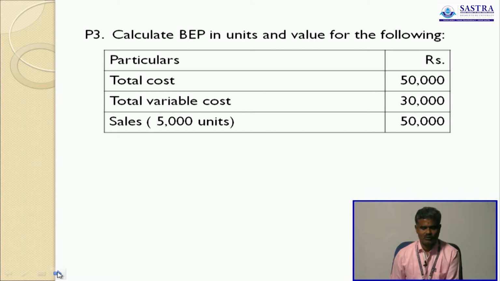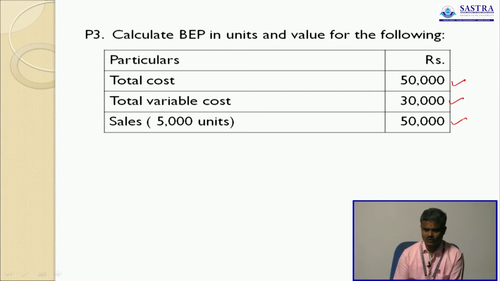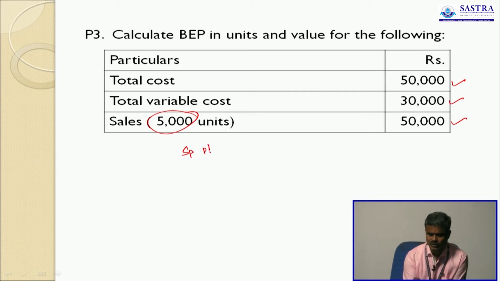Now you see the problem 3. Calculate BEP in units and value for the following. Okay. Total cost 50,000. Variable cost 30,000. Sales 5,000 units, 50,000. So number of units sold is given in the problem. So first you have to calculate selling price per unit.